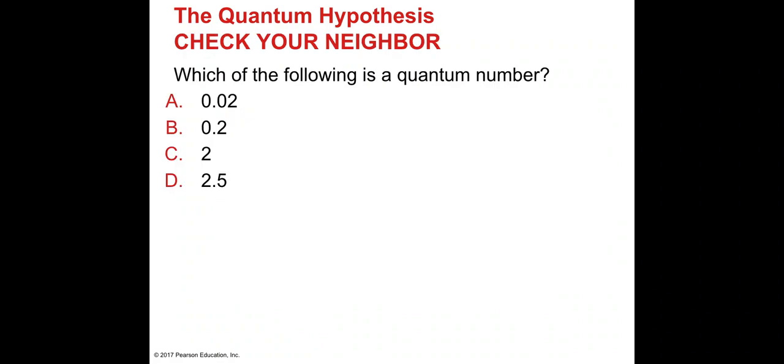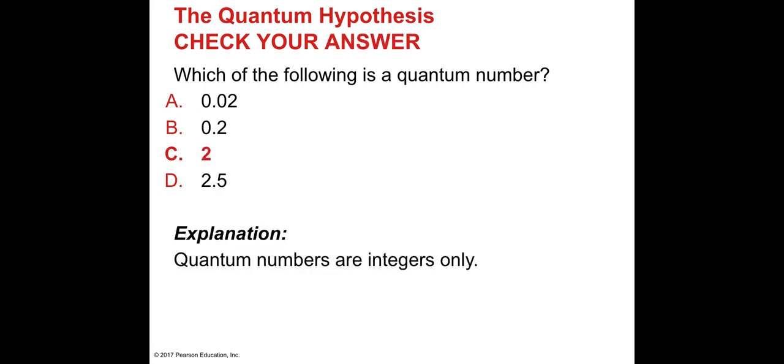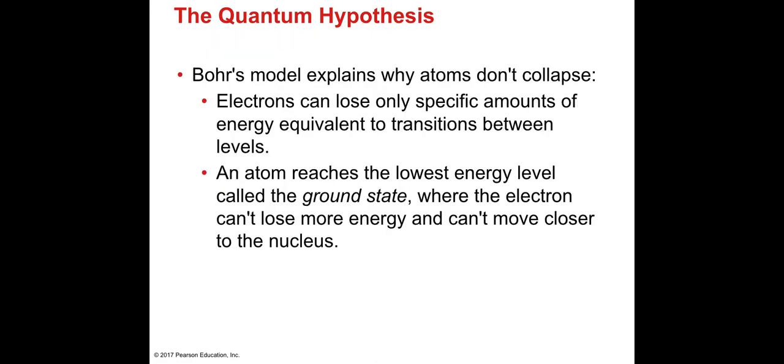Which of the following is a quantum number? If you go back, we said quantum numbers are always integers. What that means is that they have to be whole numbers. You cannot have fractions. It's always a whole number. That's why the quantum number here can only be 2, because 2 is the only integer.